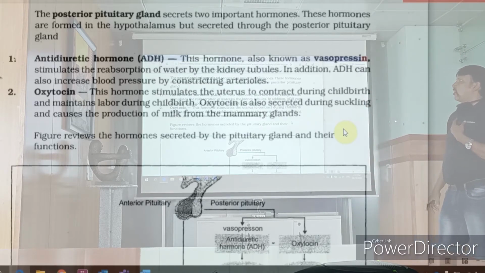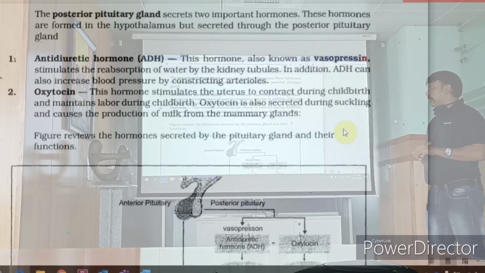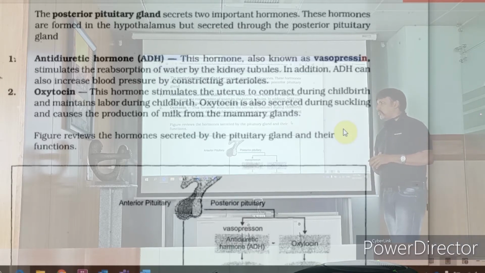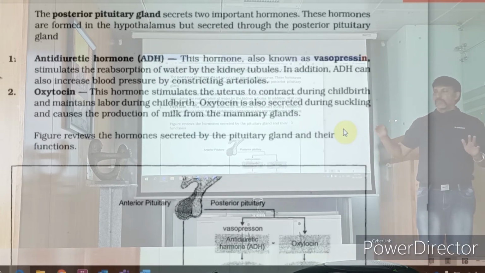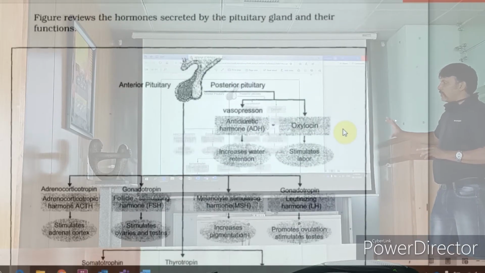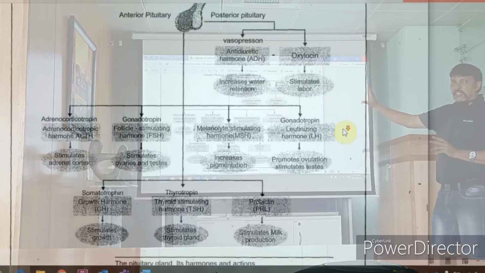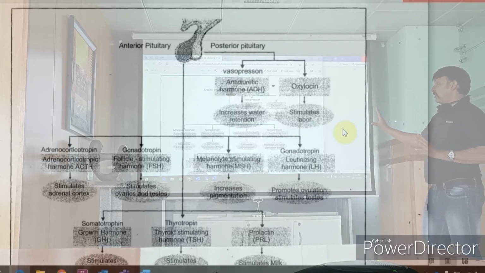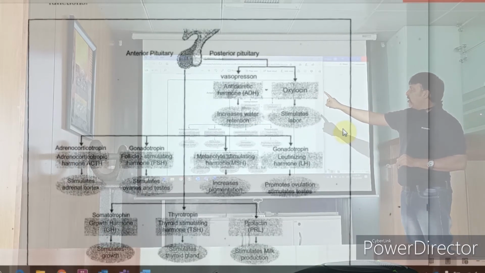Oxytocin, this is a hormone that stimulates the uterus to contract during childbirth and maintain the labor during childbirth. It is also secreted during suckling and causes milk production from the mammary gland. 2 functions are there for oxytocin. Clear? Scroll down. This diagram is important for you to see in memory. In a summary, it is there, like anterior and posterior.